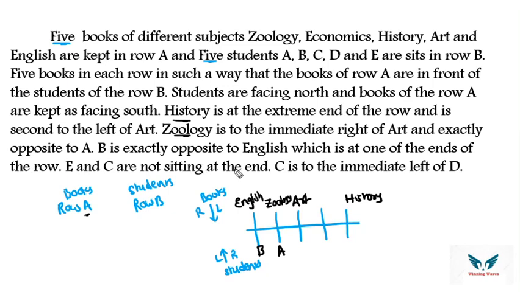Then E and C are not sitting at an end, means E and C cannot come here. So EC or CE we can't say. Then C is immediate left of D. If I put D here, immediate left, C will be present. So just remove E and C from the other places. Now we have got 4 subjects, 1 subject is missing. What is that subject? Economics. So in this particular point you can fill in the subject called economics.